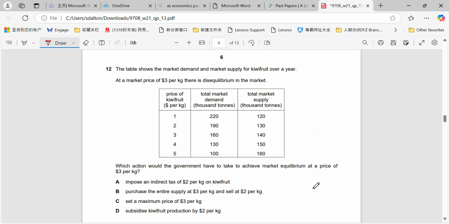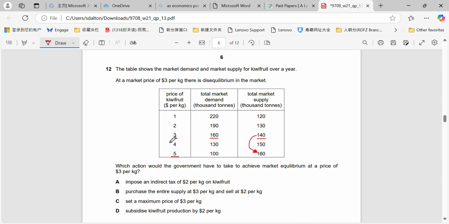Okay, question 12. The table shows the market demand and market supply for kiwi fruit over a year. At a market price of $3 per kilogram, there's disequilibrium in the market. Which action would the government have to take to achieve market equilibrium? So we've got total market demand here and total market supply at a price of $3. Very simply, we need to move this supply to be 160 in order to match the demand so we can have equilibrium. Remember, equilibrium is where demand equals supply.